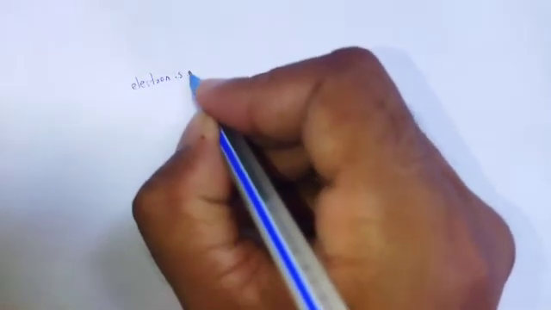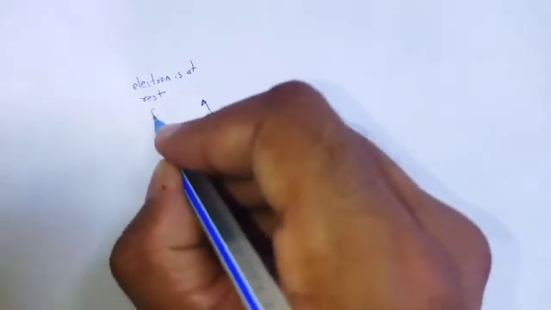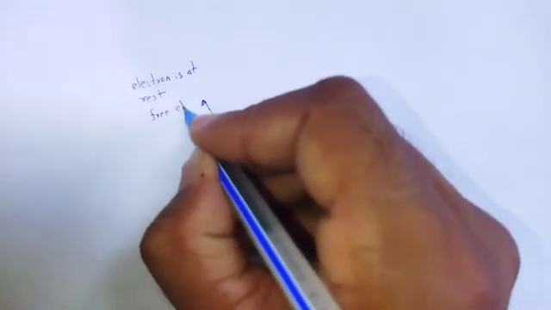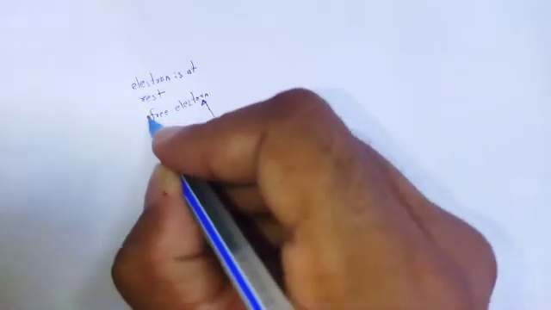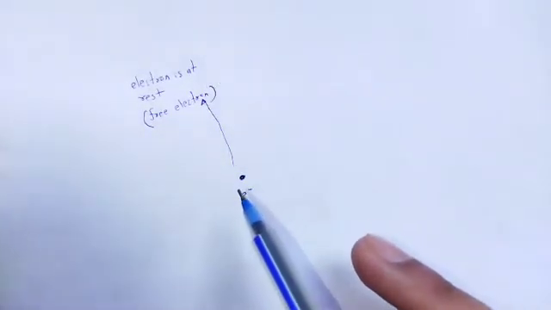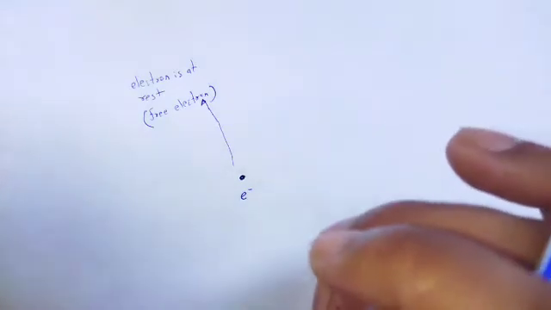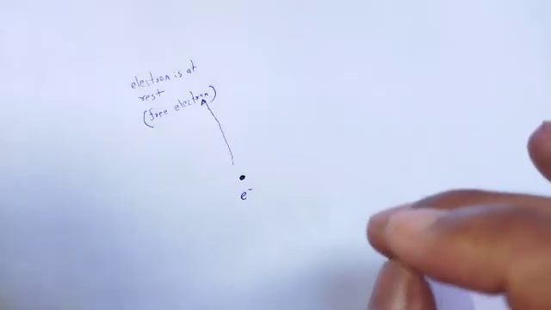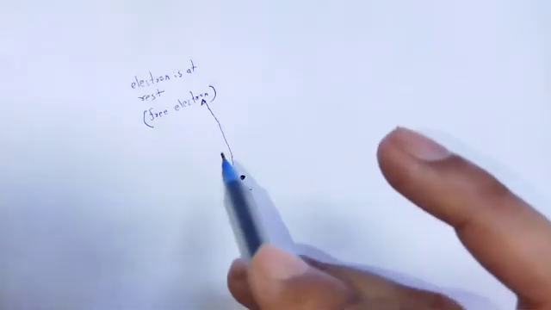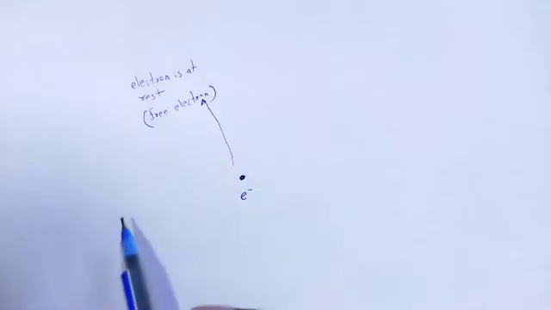The electron is at rest, and it is a free electron. Practically, it is not an individual electron, it is a substance. In that substance there is an atom, and in that atom we prefer a free electron. So X-rays are incident on that substance.